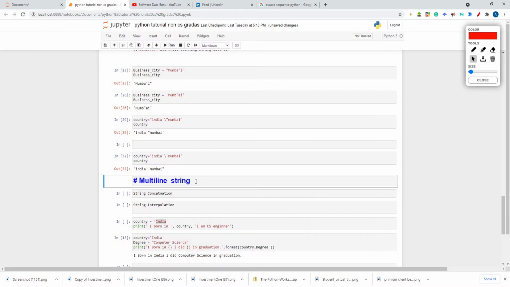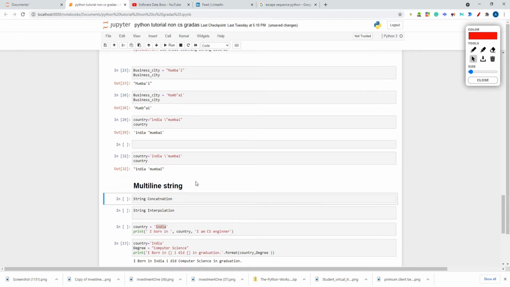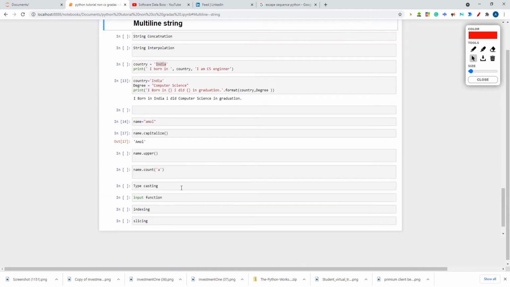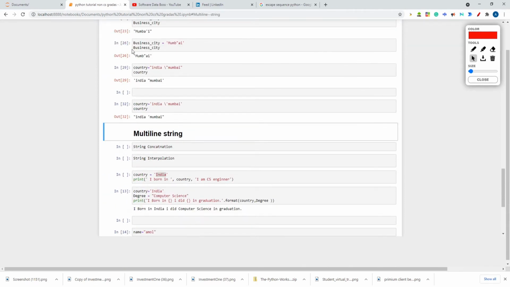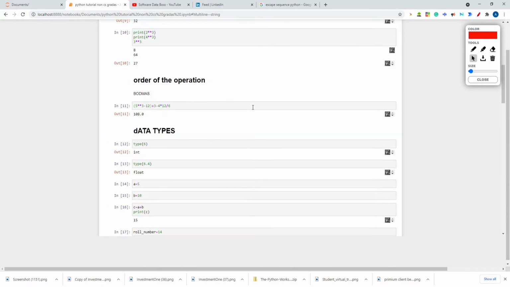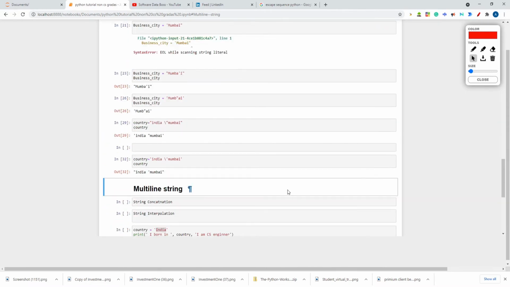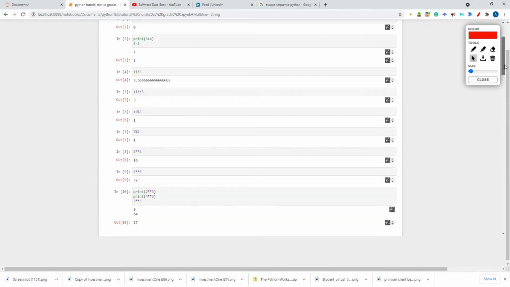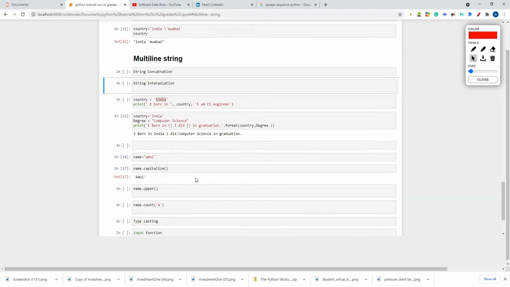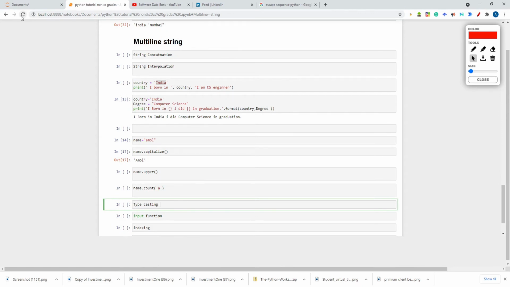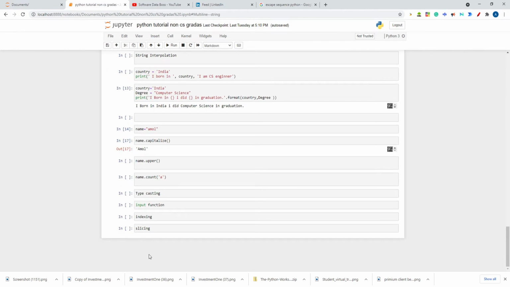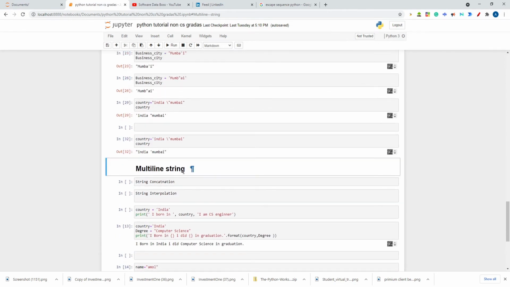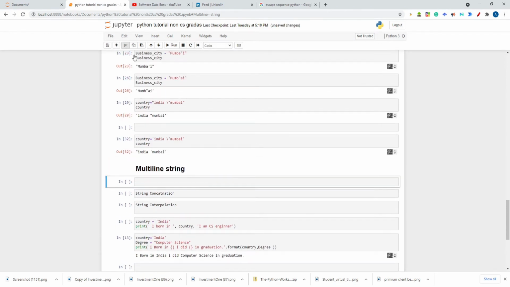I am creating a multi-line string now. So let me create a new cell.